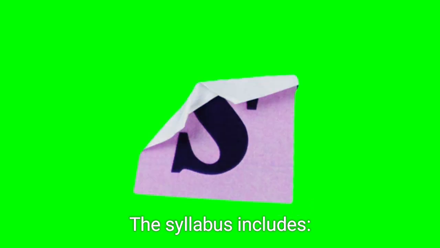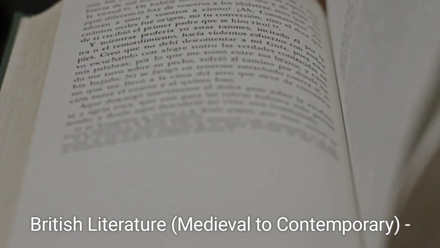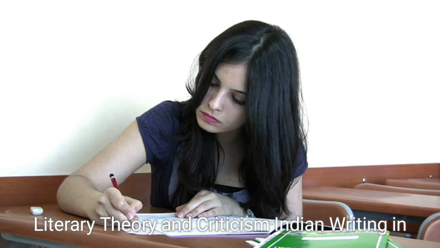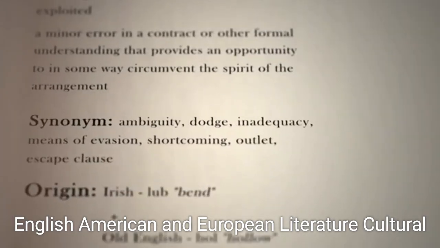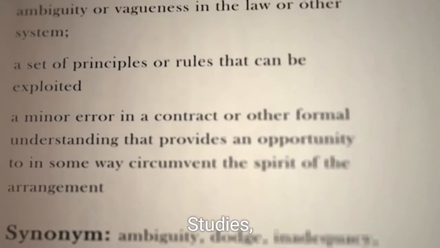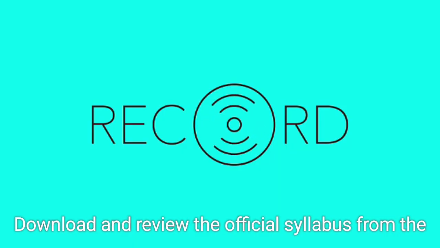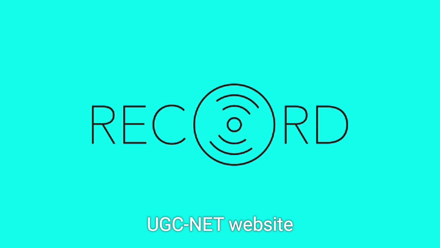Paper 2 is subject-specific, English literature. The syllabus includes British literature, medieval to contemporary, literary theory and criticism, Indian writing in English, American and European literature, cultural studies, post-colonial literature, etc. Download and review the official syllabus from the UGC-NET website.